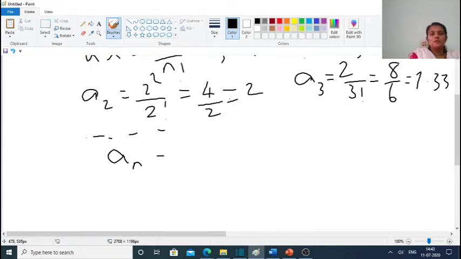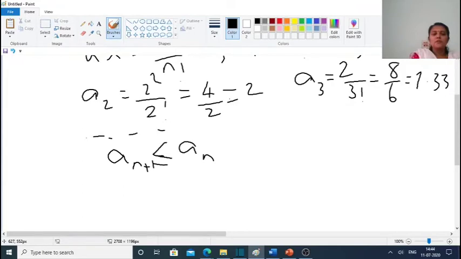So an plus 1 is less than or equal to an. Here a3 is less than or equal to a2, and so on.